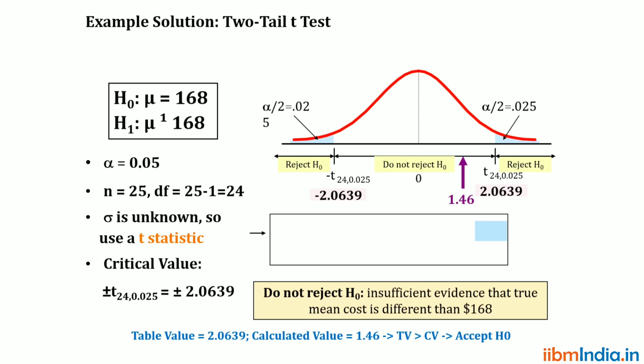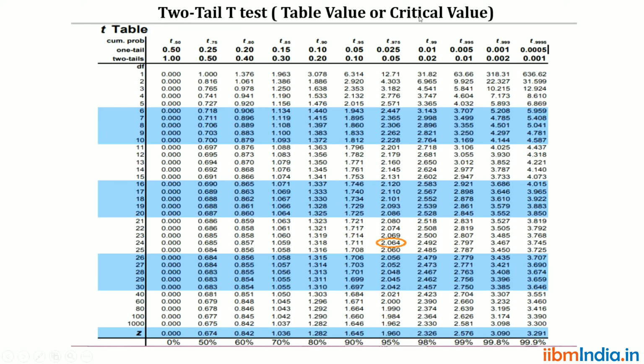Then we need to look into the table value also, that is the t table. In the t table, this is a two-tail test, so we need to go to the two-tail column. The level of significance is 0.05 and the degree of freedom is 25 minus 1, which is 24. So the table t value is 2.06.